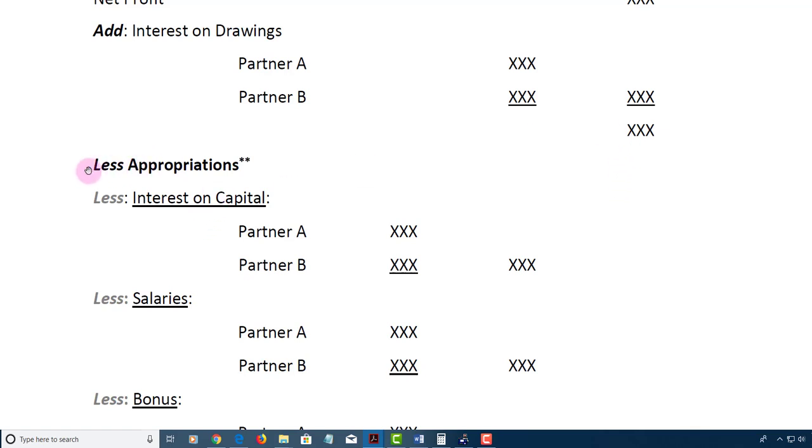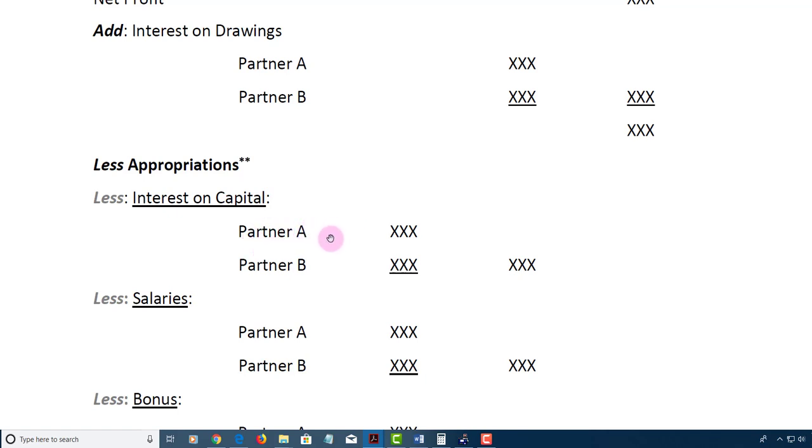Then you're going to have your appropriations. Now this heading here is optional. If you're going to write less appropriation, there is no need to put less interest on capital, less salary, less bonus. You can just put interest on capital, salaries, and bonus if they are applicable to the question. Also, you must note that it is interest that is being represented here and not the full capital figure.